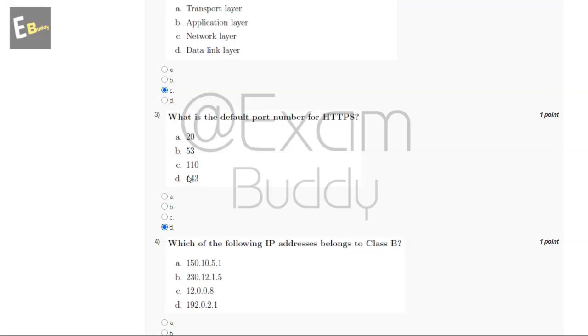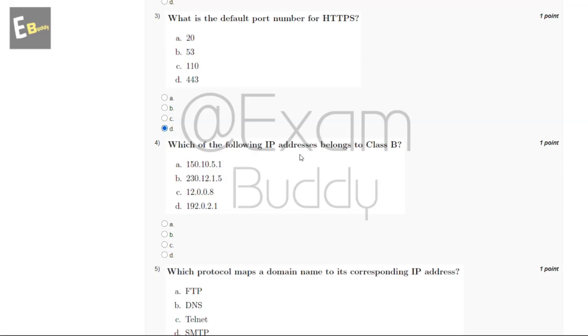And now let's go to our question number 4. Which of the following IP addresses belongs to class B? So these are the IP addresses and the answer of our fourth question is A.